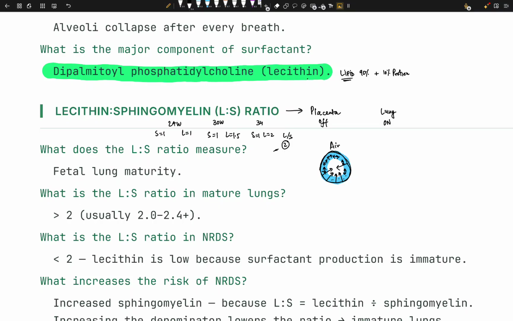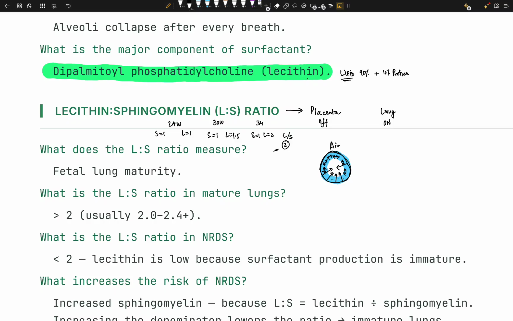Type 2 pneumocytes mature late, and type 1 pneumocytes, these are the thin gaseous exchange tissues, are actually present from early times, right? Type 2 pneumocytes develop late because they're kind of complex in nature. It takes time for them to build because they are cuboidal.